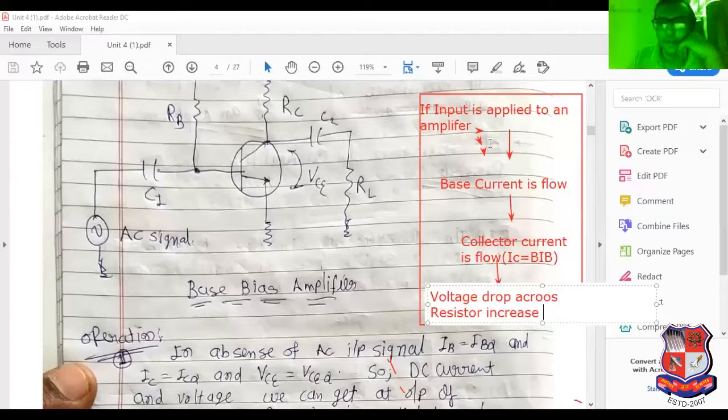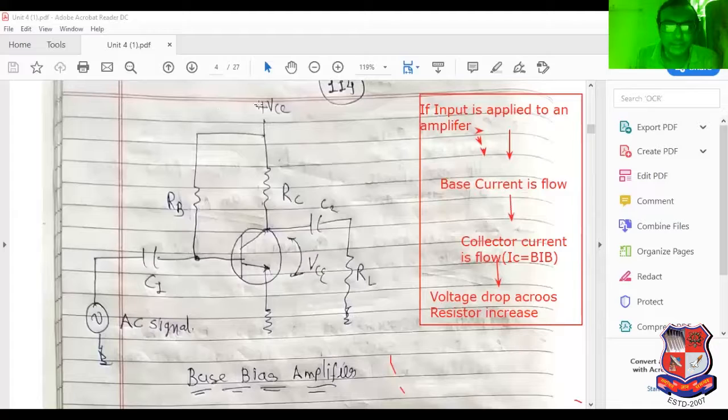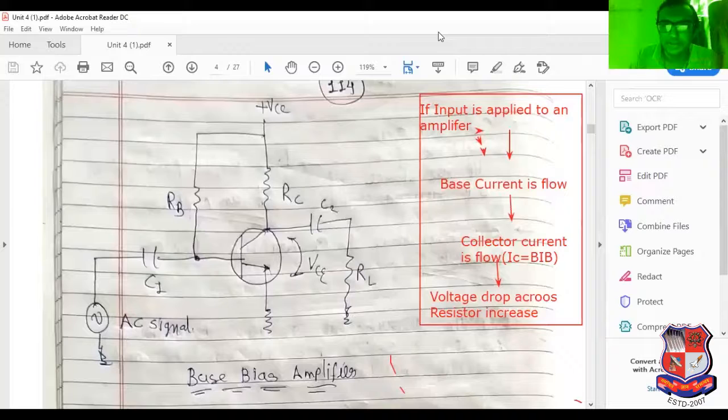Be carefully prepared. Another important thing I have mentioned here: what is the importance of plus VCC? What is the requirement of plus VCC that I have introduced here? Plus VCC is used to amplify the signal in a faithful manner. Remember that point. That's why plus VCC is useful.